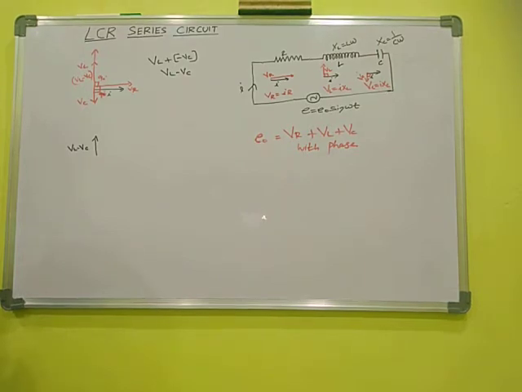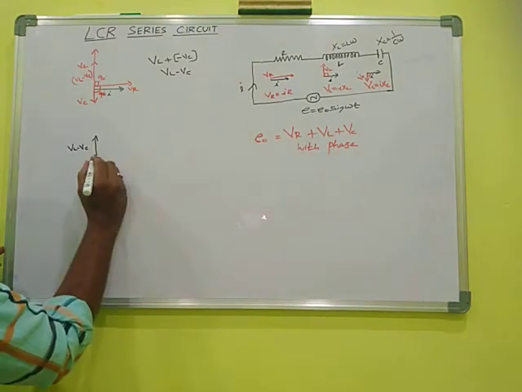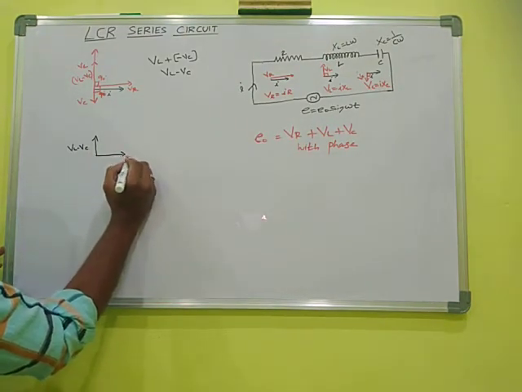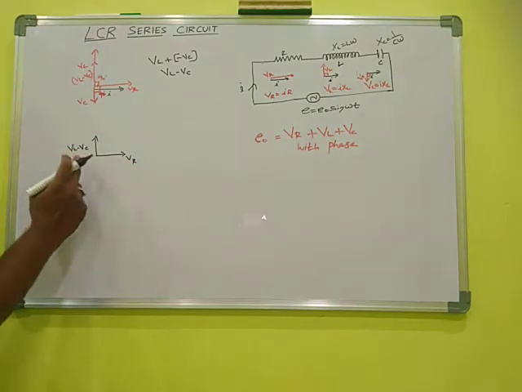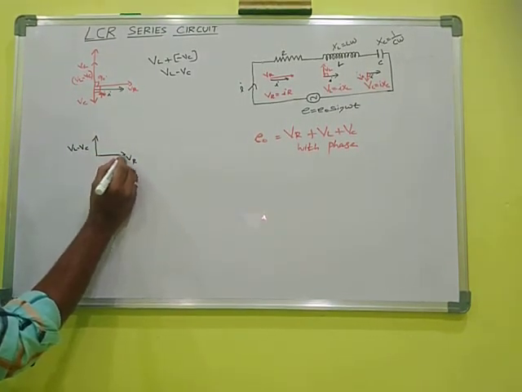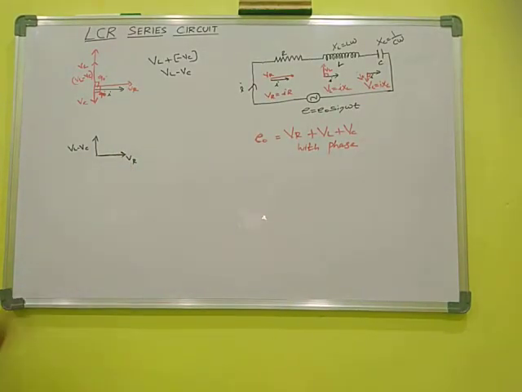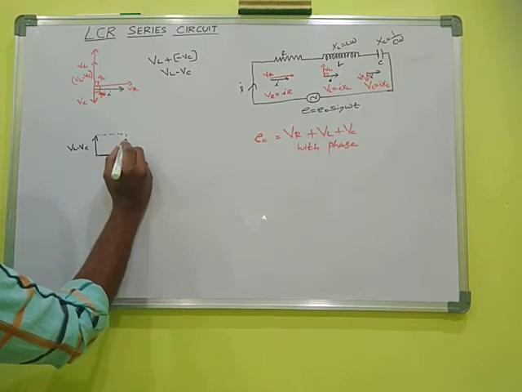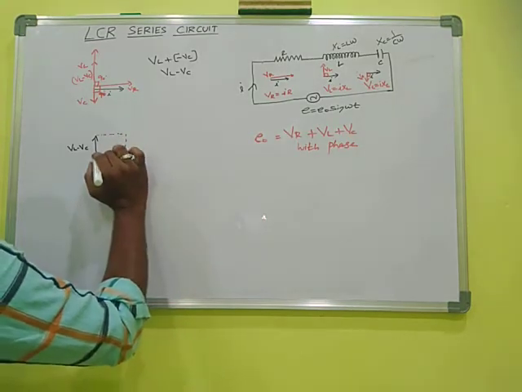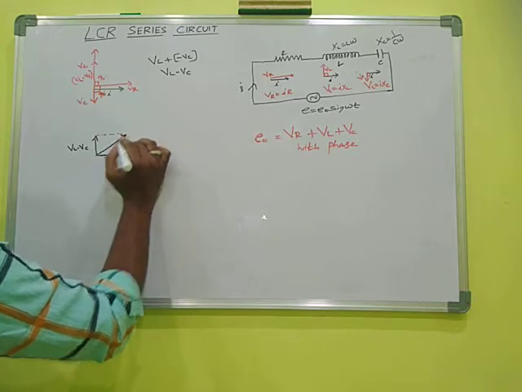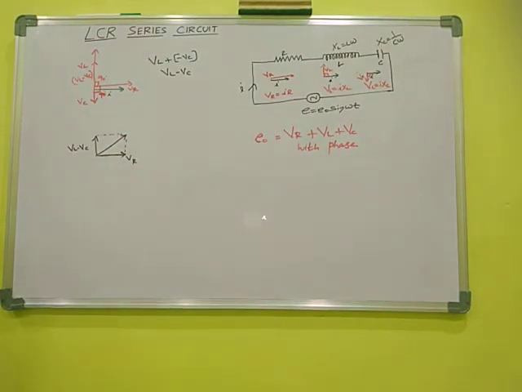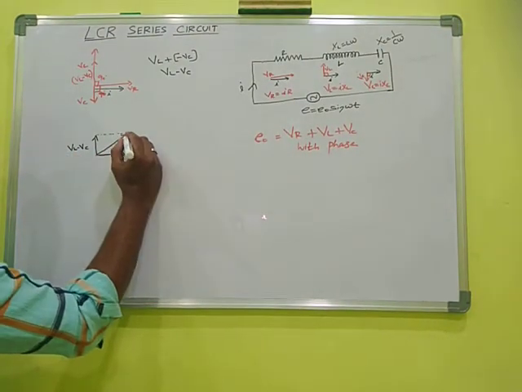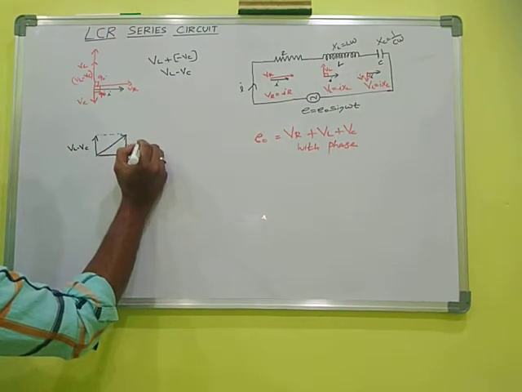Okay, where is VR now? The VR is acting in the direction of current. So this is VR. So we have VL minus VC and VR. But we want the resultant of these. How? When we join these, it is considered to be a parallelogram. Then the diagonal gives the resultant of these two. This is VL minus VC, this is also VL minus VC.